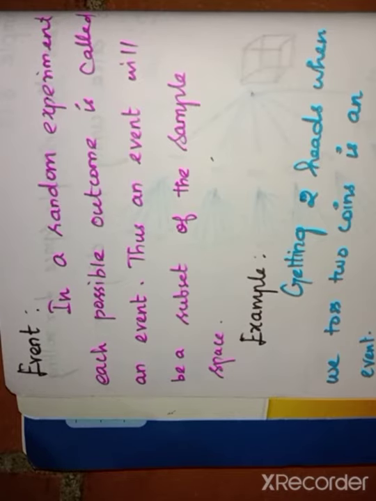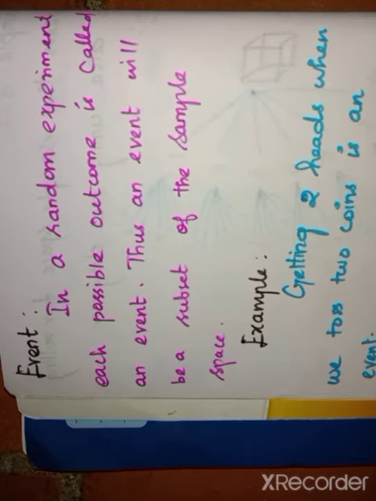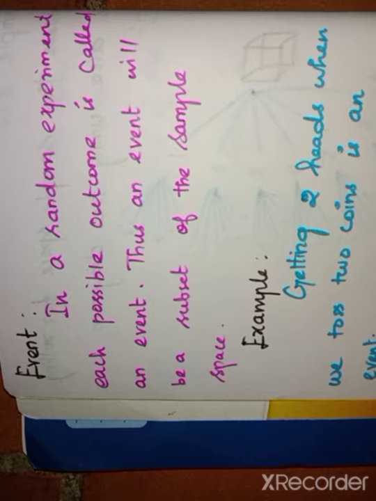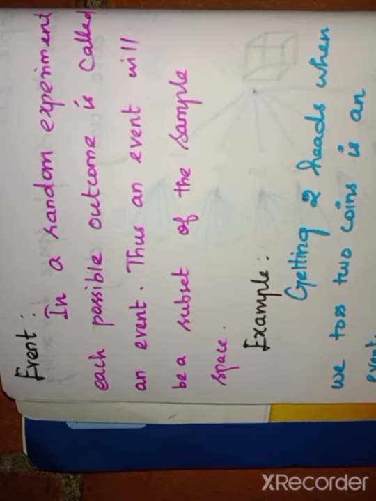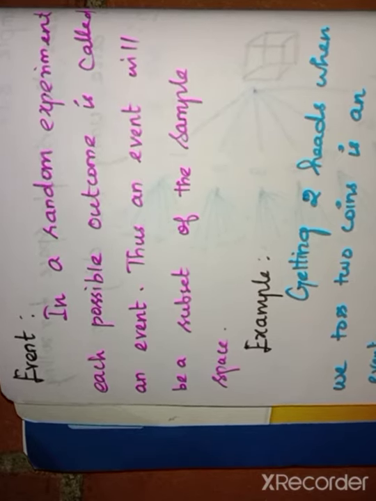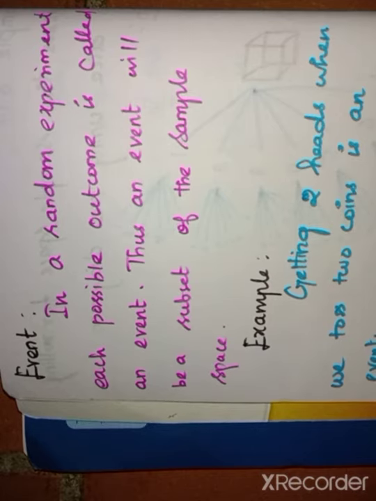Next definition, that is event. See the definition: in a random experiment, each possible outcome is called an event. For a random experiment, each possible outcome, that means for tossing a coin, head or tail. For the die, the face numbers 1 2 3 4 5 6. For a pack of cards, we take only one, selecting a card. There are so many cards: a jack, a queen, a king, an ace.